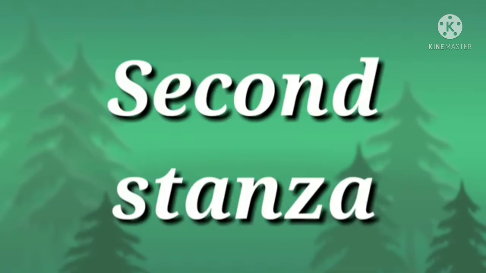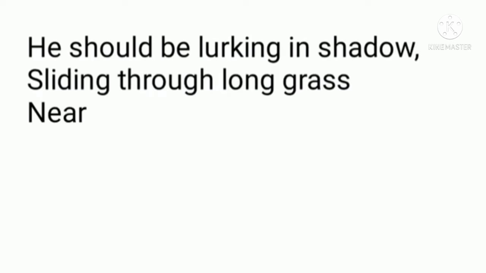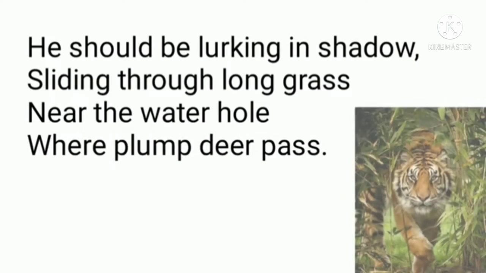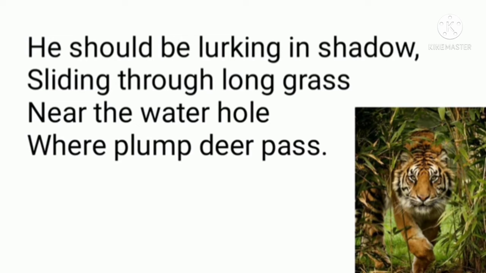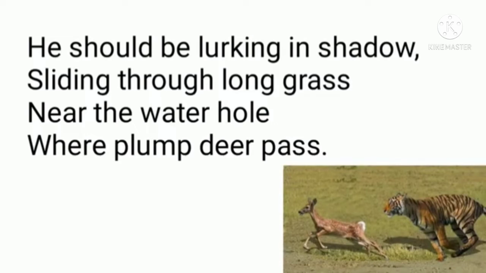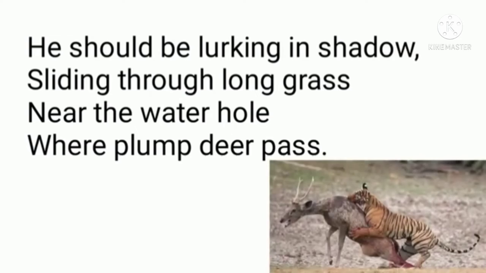Now we will do the second stanza of the poem. He should be lurking in shadow, sliding through long grass, near the water hole where plump deer pass. He, the tiger, should be lurking. Lurking means hiding himself in the shadow in the long grass. Near the water hole. If the tiger is in the natural habitat, he would be hiding himself to make a prey of deer. The plump means the fatty deer who would come at the water point and he would attack them immediately and eat them.